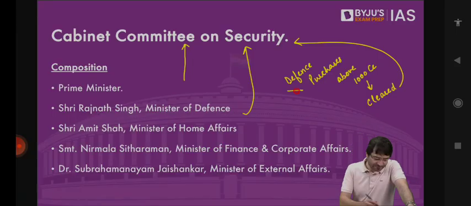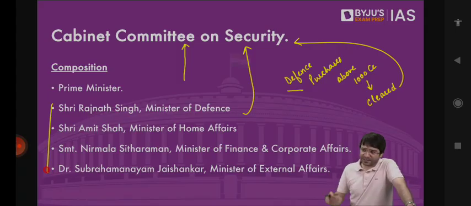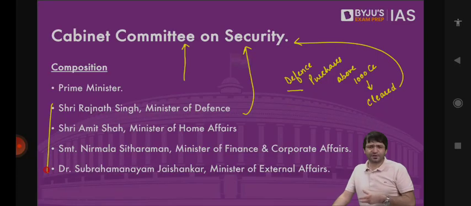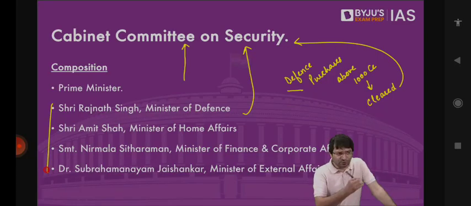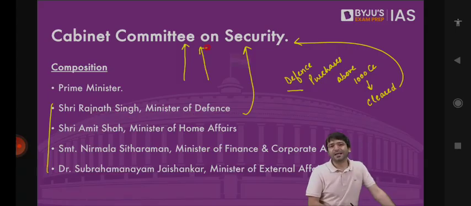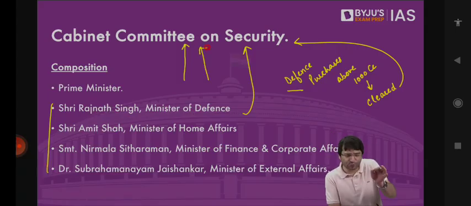That means all these ministers plus the Prime Minister, they have to take a decision whether we should buy these Rafale jets from France or not. But whether that is true or not, we don't have to get into the politics of it. We just have to understand the polity of it. And for that, we need to know that there is Cabinet Committee on Security, headed by the Prime Minister, 4 top ministers. What is their job? The job is to review the security situation of this country. What is their purpose? The purpose is any defense purchase worth 1,000 crore or more should be approved by this Cabinet Committee on Security.